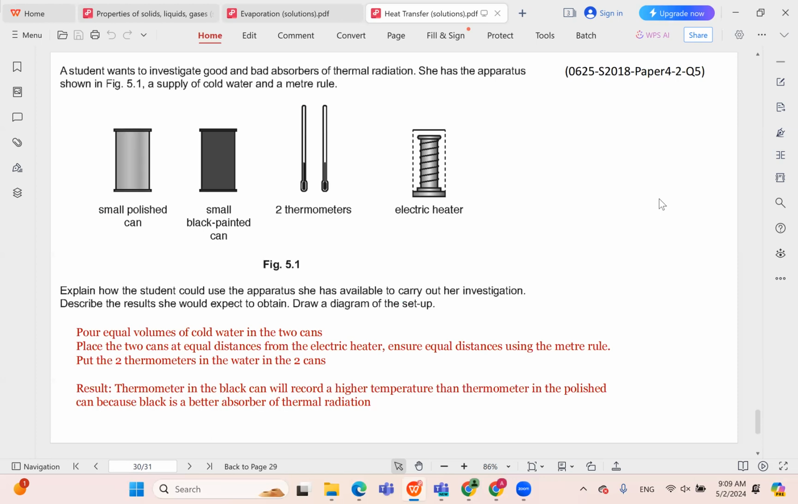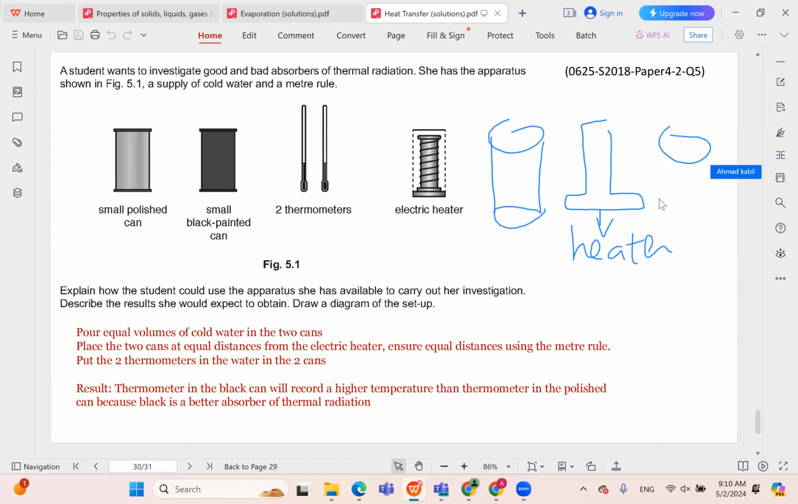What we're going to do is we're going to pour equal volumes of cold water in the 2 cans, and we're going to measure the temperature change in this water. So the idea is that we have to place the cans at equal distances from the heater. So we would have a diagram like this. This is our heater. And we have the 2 cans on either side. And we would expect here that we would have to make sure that the distance is the same from the heater. And we would pour cold water into both cans.